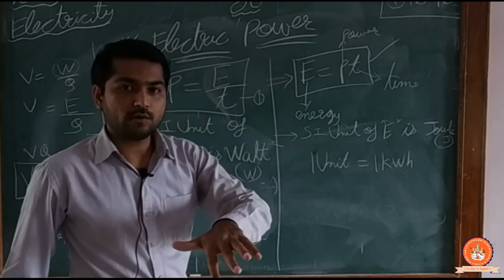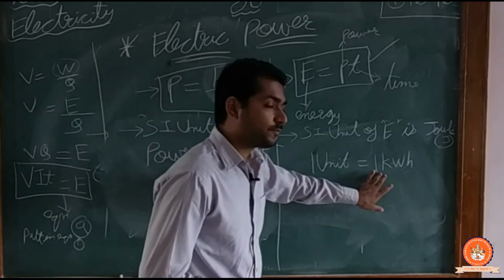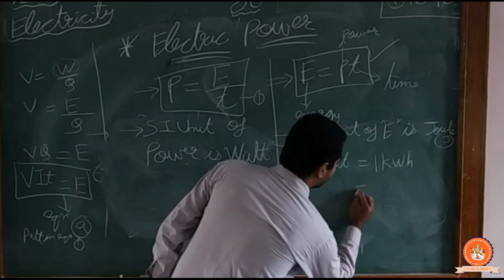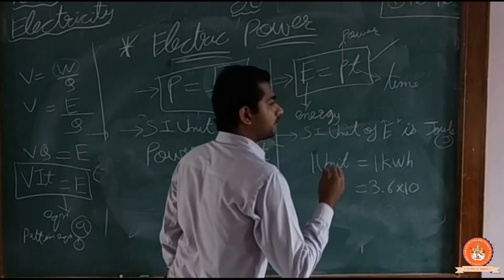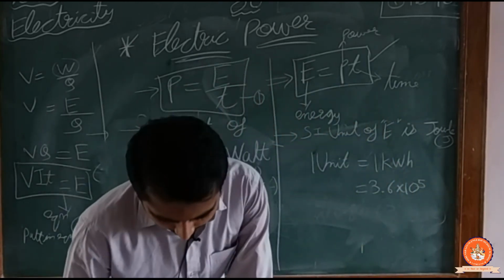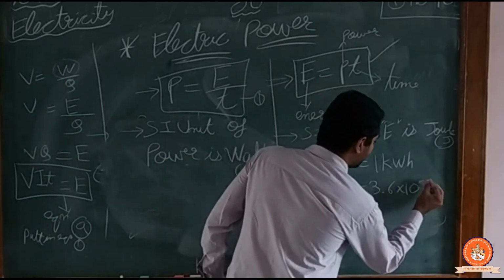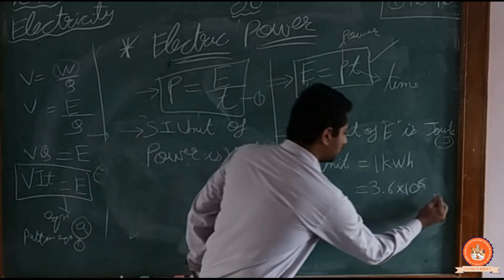So 1 kWh means what? How much energy is consumed in this 1 kWh? So I can say that it is 3.6 into 10 raised to 6 joule.